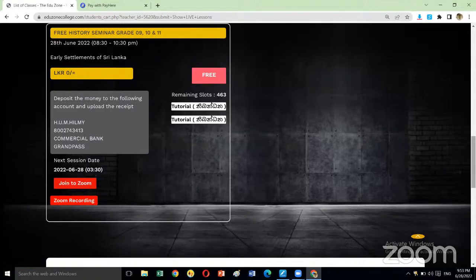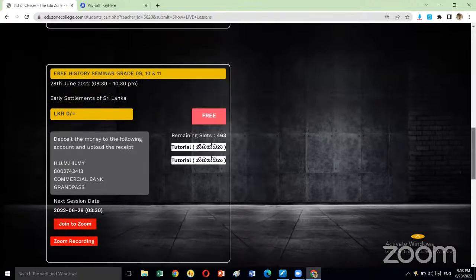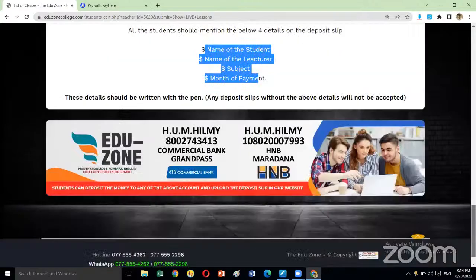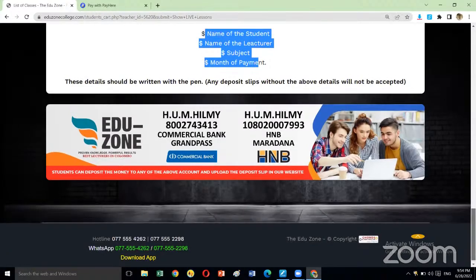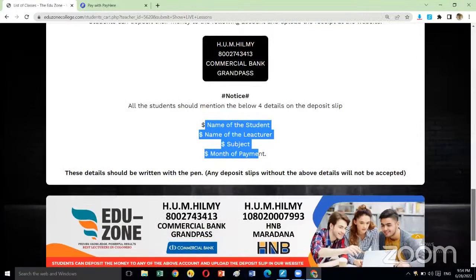Don't forget, if you are uploading a deposit slip to the website, make sure that after uploading it, you call the second number below the website. This is our cashier's number. Call this number and inform her that you have uploaded the deposit slip. Ask her to accept the payment. Then she will check your payment, and if everything is okay, she will upload it.